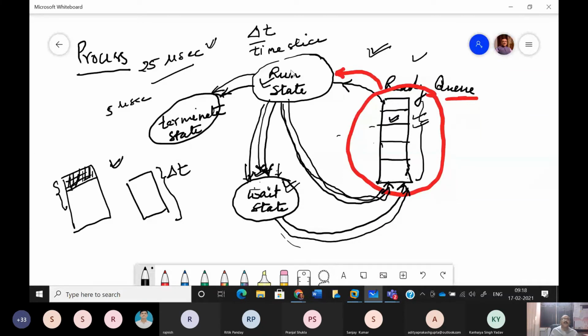But since we are having the restriction that no process can occupy the microprocessor for more than 5 microsecond time quantum, obviously this process is bound to move either to the ready queue or to the wait state, depending upon the situation. If it needs data, it has to move to wait state. If it doesn't need data, but only the services of the microprocessor, it has to move to the ready queue.